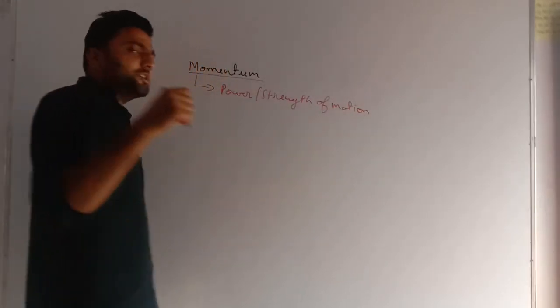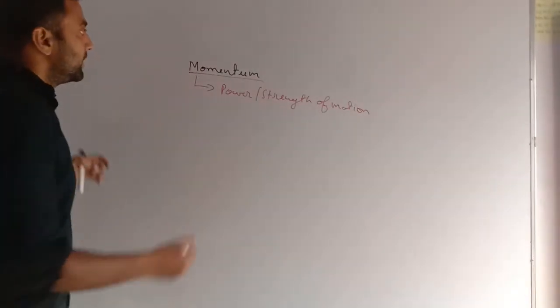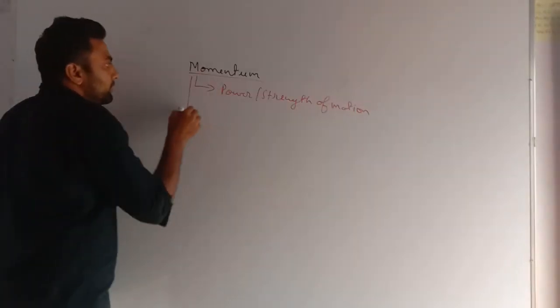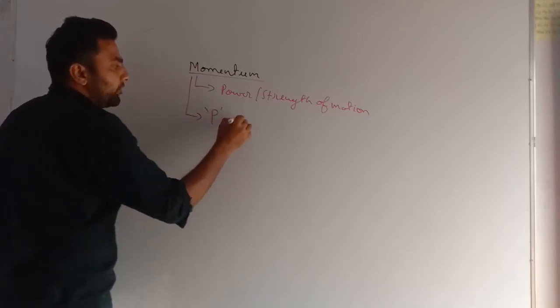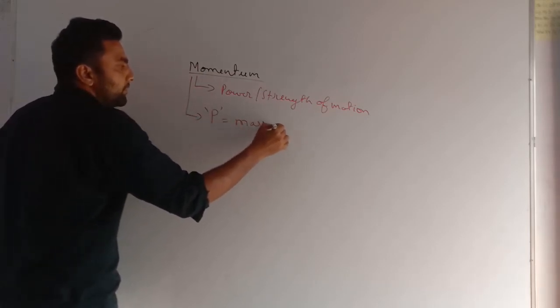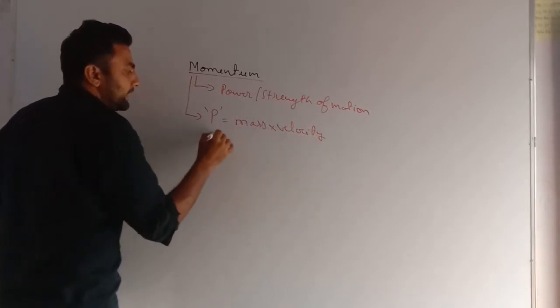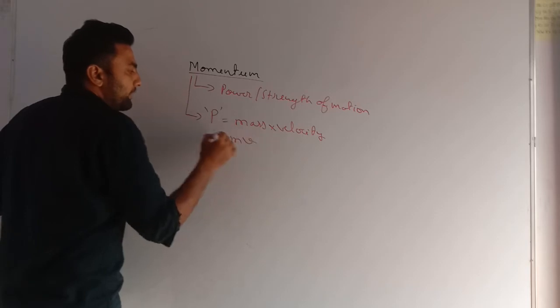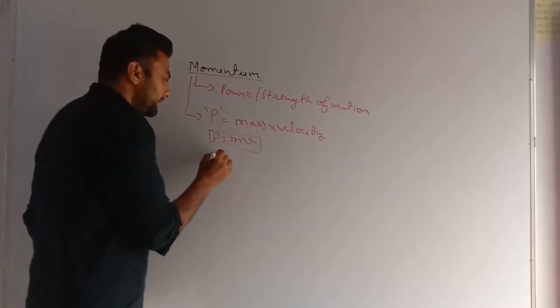Means how powerful the motion is. Momentum is denoted by P, and the formula of momentum is mass into velocity, that is P equals mv.